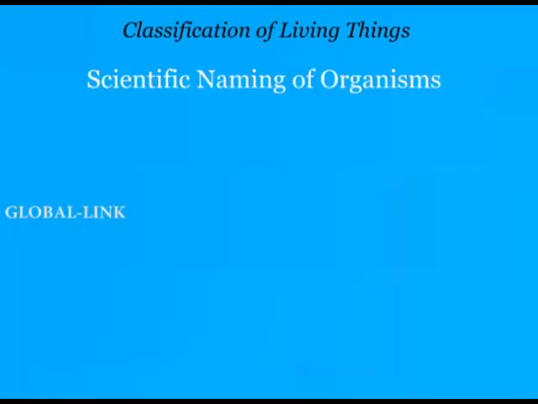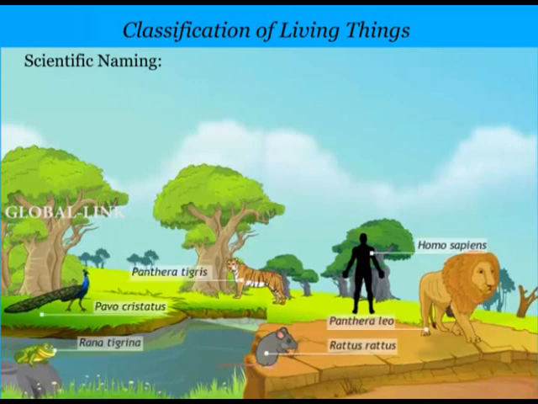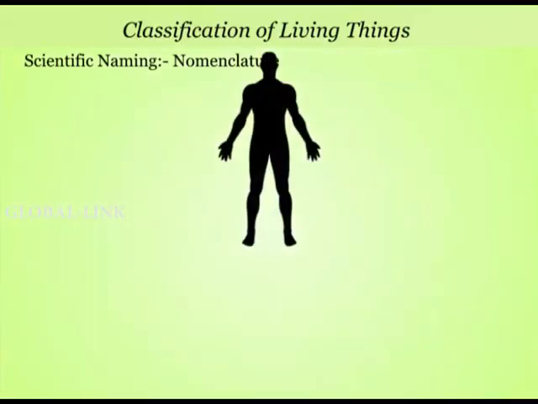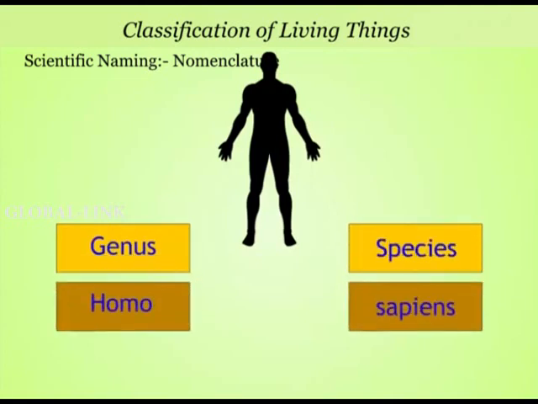Now we move to the scientific naming of organisms. Now, another important landmark in the history of classification of living organisms was the development of a system of scientific naming or nomenclature introduced by Carolus Linnaeus. When we name an organism, we write the genus name first and the species name second. Both names are in Latin. This naming system, where two names are allocated, is called the binomial nomenclature.